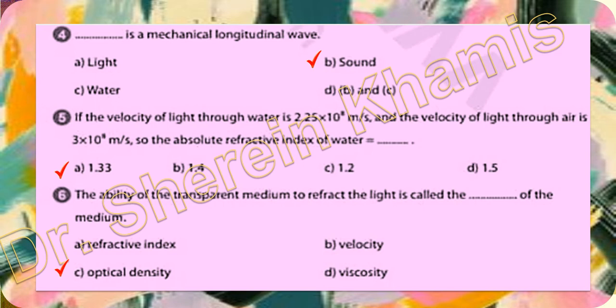So the ability of a transparent medium to refract light, as it makes a thickness and changes its speed through the transparent medium, we call optical density of the medium. Okay, this is the second exam. I think it's easy. Let's go to another 6 questions in the last exam, exam 3.